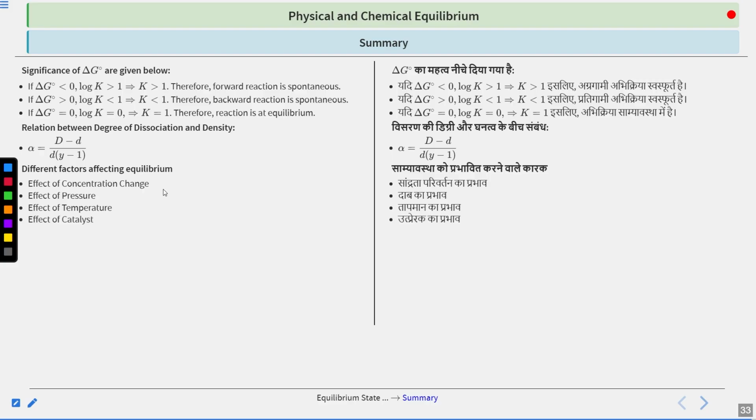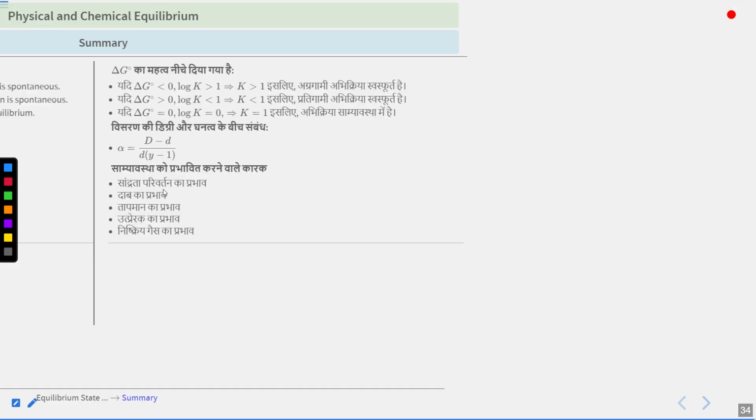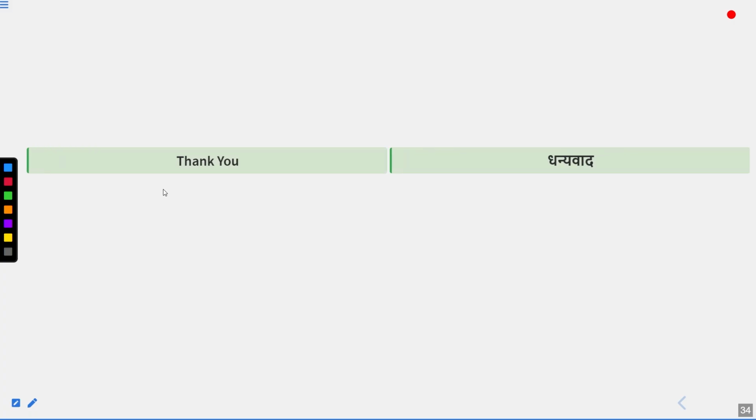What about a catalyst? A catalyst has no effect on the equilibrium or on the equilibrium constant, because it enhances the rate of both forward and backward reactions by providing an alternative route. And if an inert gas is added at constant volume, then it has no effect on equilibrium. If it is added at constant pressure, then the reaction proceeds in the direction that has a greater number of moles.